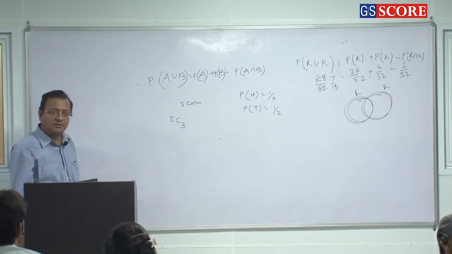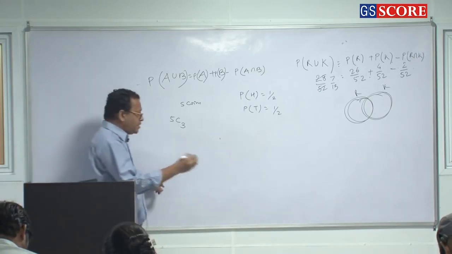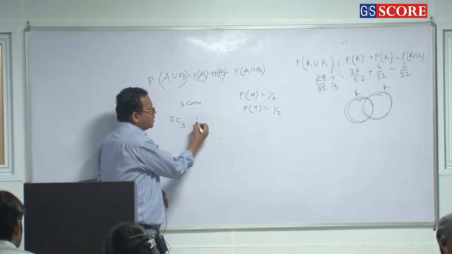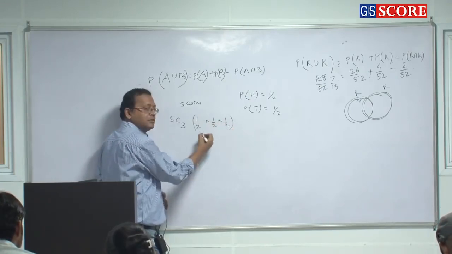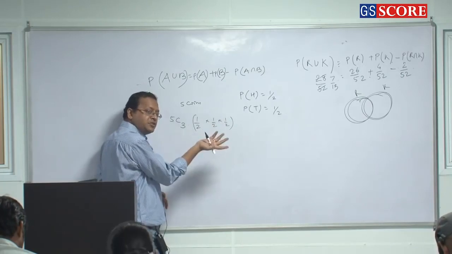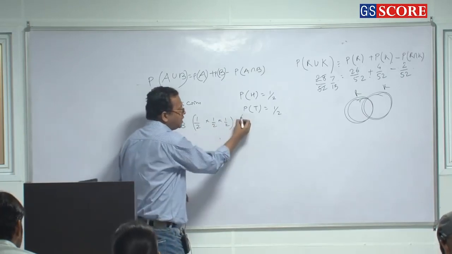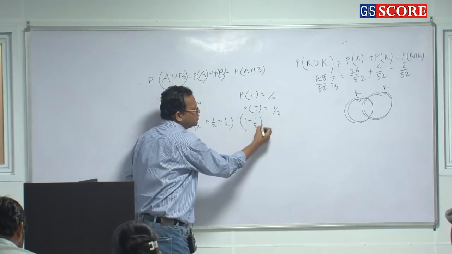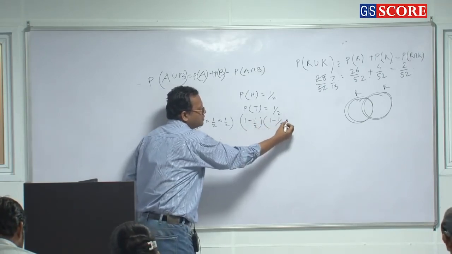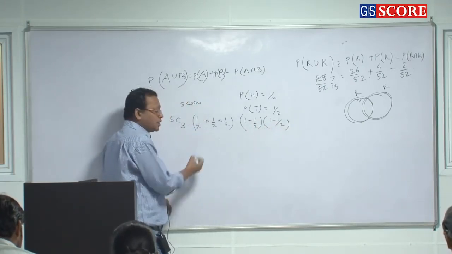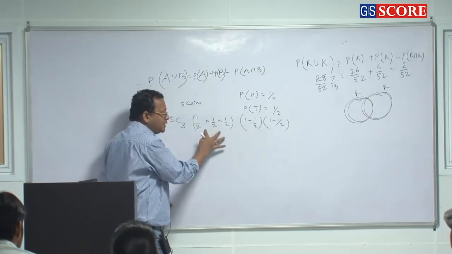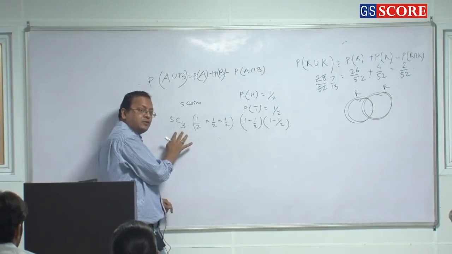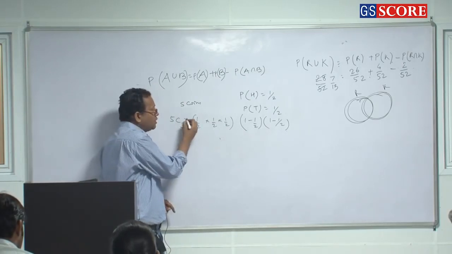Clear or not? And 3 and then show heads. So half into half into half. These 3 show heads, any 3 will show heads. And the other will show tails. So 1 minus half into 1 minus half. Now all these are independent of each other, showing heads, showing no heads, and picking those 3 points. So you have to multiply it.